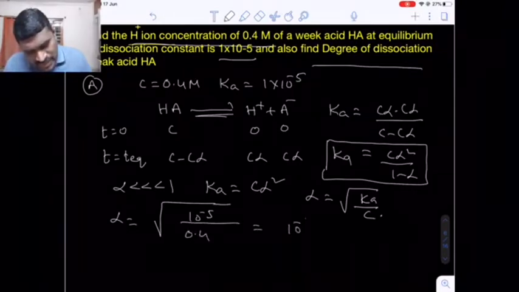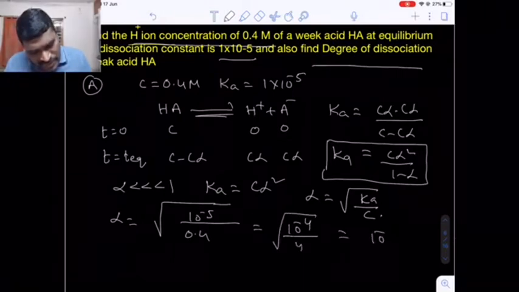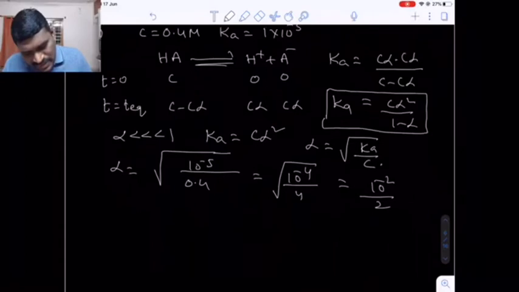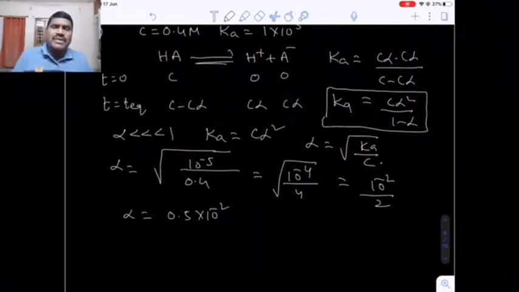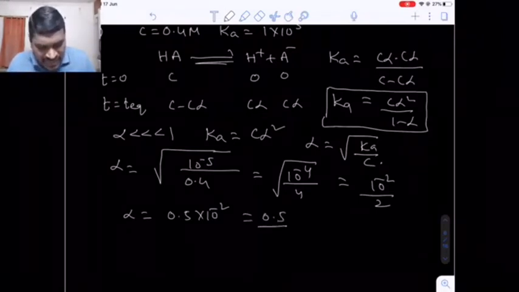So it is 10 to the power of minus 4 by 4, so 10 to the power of minus 2 by 2. That means the alpha value will be equal to 0.5 into 10 raised to minus 2. Shall I write this as 0.5 by 100, that is 0.5%.